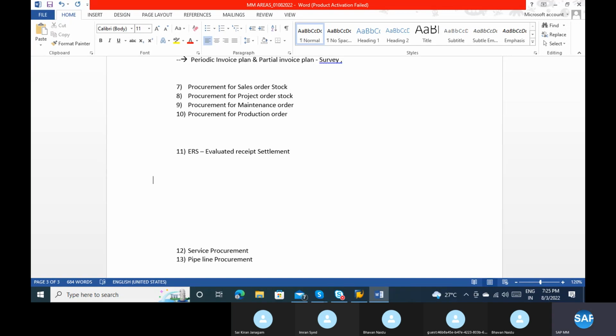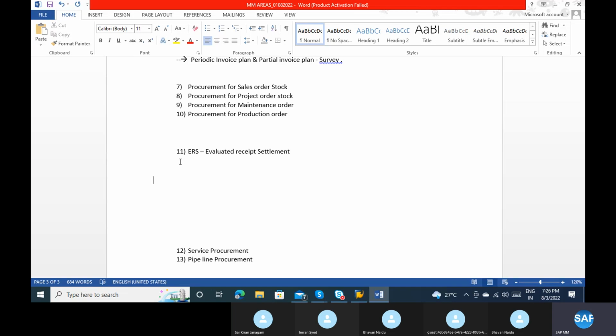Okay, so in these cases, what will happen? You are waiting for the vendor invoice. Boss, I didn't receive the invoice. After receiving it, I need to cross check the PO price, cross check the GR stock, and verify the vendor invoice, what they mentioned. Then only I can pay the amount, right? There might be chances that the invoice is delayed sometimes, or because of some system problem the invoice is generated with a high or low value, or it may be incorrect between the PO, GR and invoice.